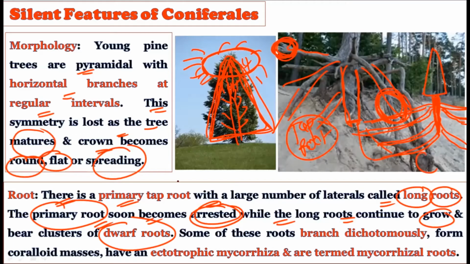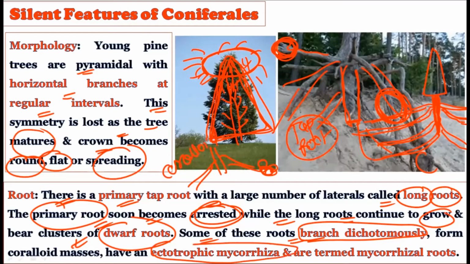Once there is a main taproot, after the main taproot there are the lateral long roots, and these lateral long roots finally will possess the cluster of the dwarf roots. Okay, some of these roots are branched dichotomously. Even the branching in the roots is dichotomous, and they form the coralloid masses. Okay, coralloid root-like masses are also formed. And they have the ectotrophic mycorrhizae, termed as the mycorrhizal roots.